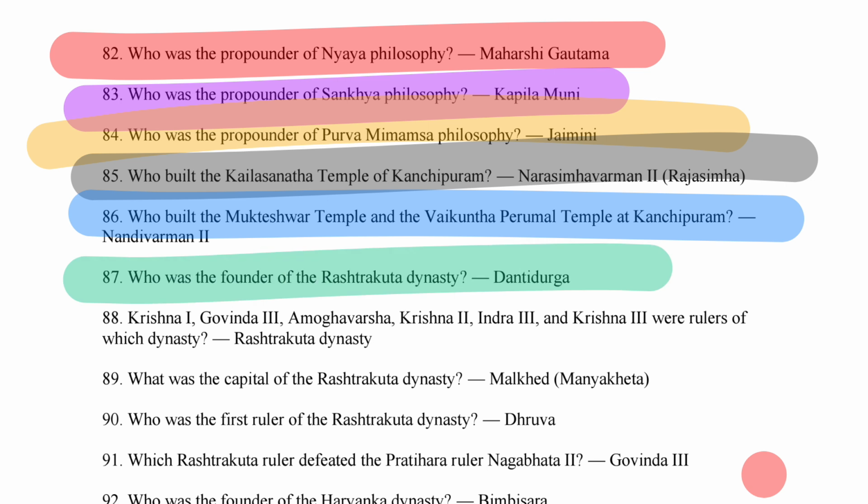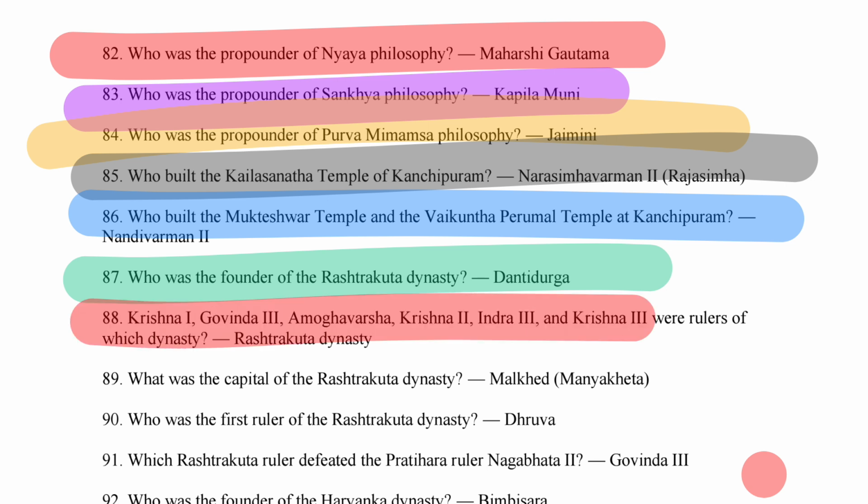Okay. Who was the founder of the Rashtrakuta dynasty? So it's Dantidurga. Next is what? Krishna I, Govinda III, Amoghavarsha, Krishna II, Indra III, and Krishna III were rulers of which dynasty? So it's the Rashtrakuta dynasty, right?